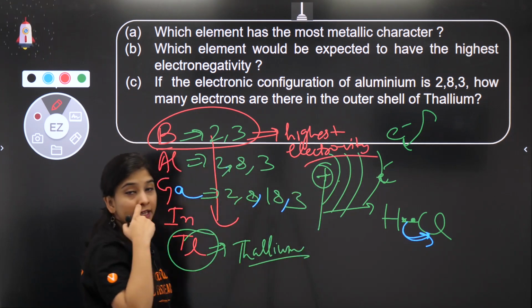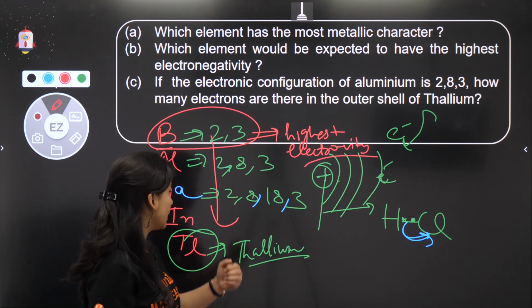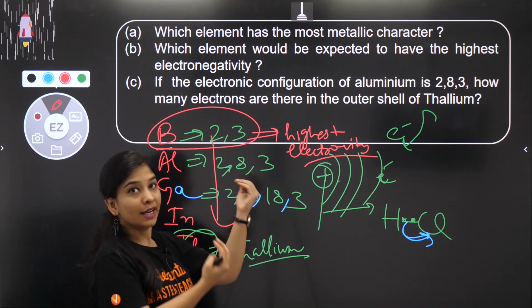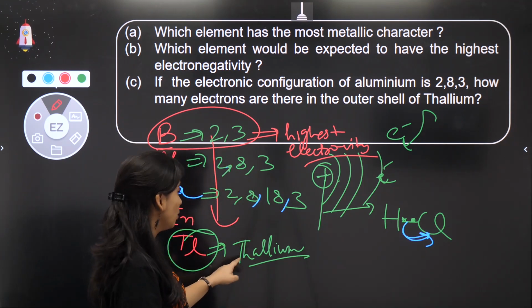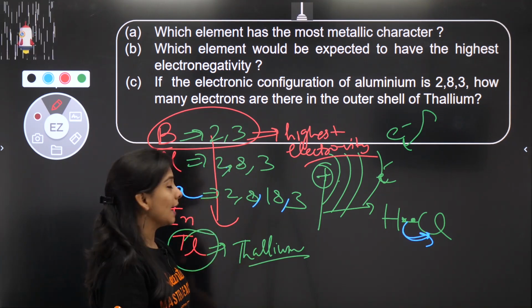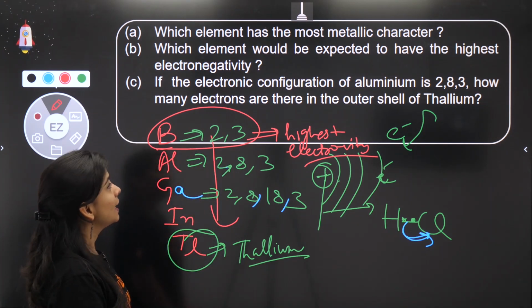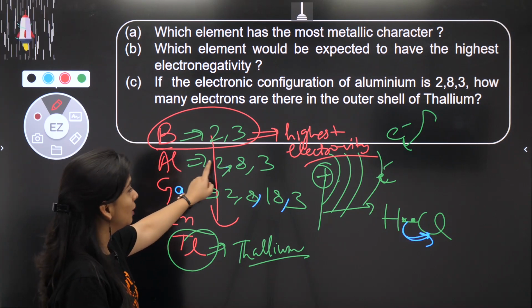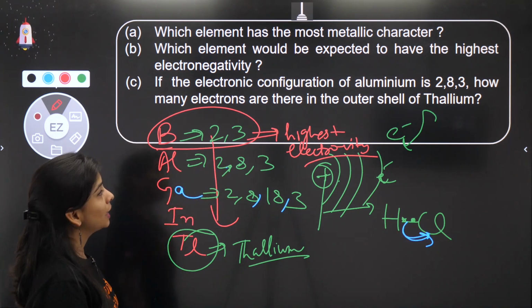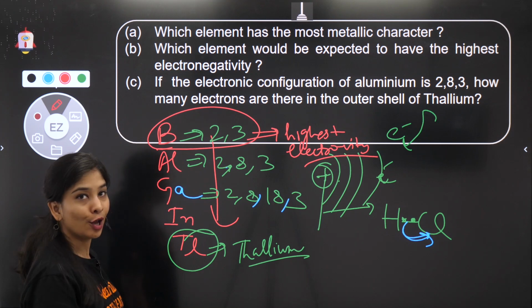That is the tendency to accept an electron pair. Here you can accept an electron easily because it has to go into the second shell, as compared to thallium. Fine, let's move to the next question. If the electronic configuration of aluminium is 2, 8, 3, how many electrons are there in the outermost shell of thallium?